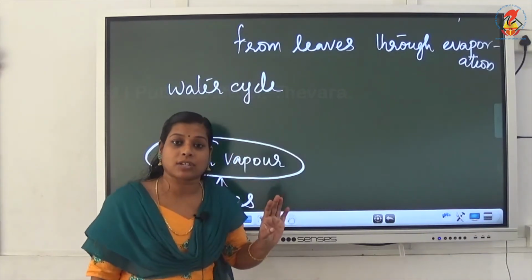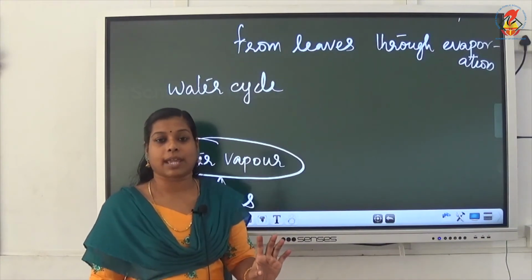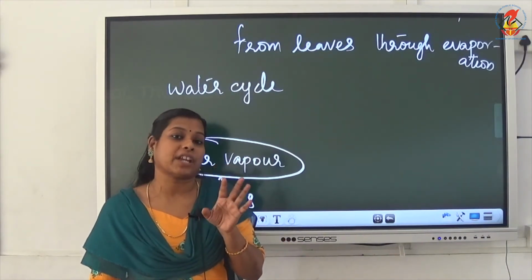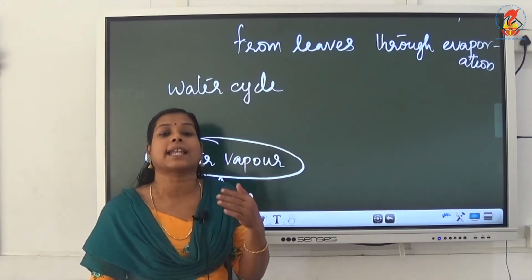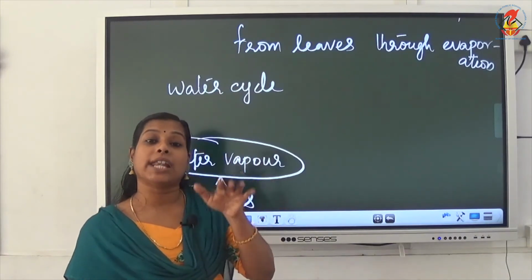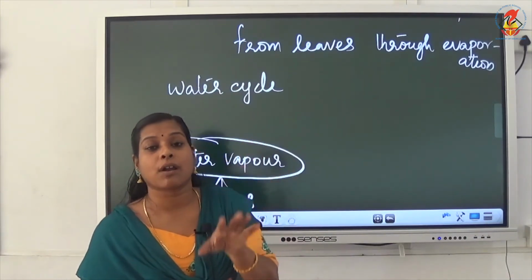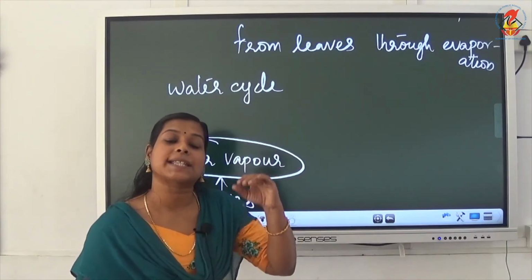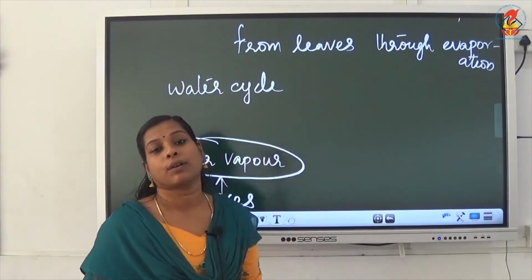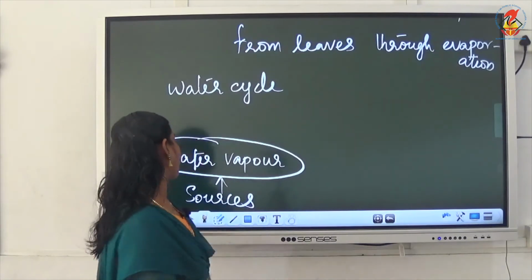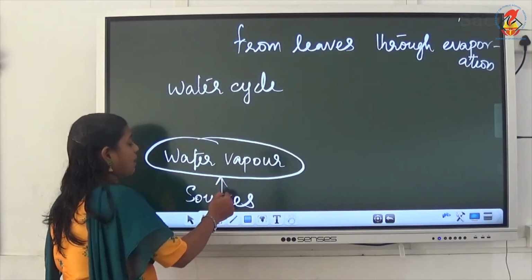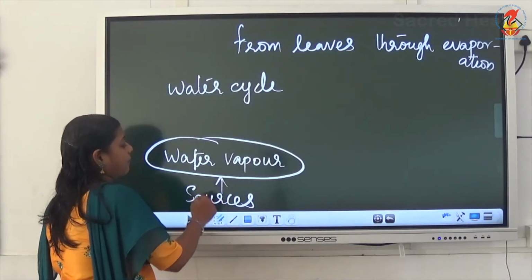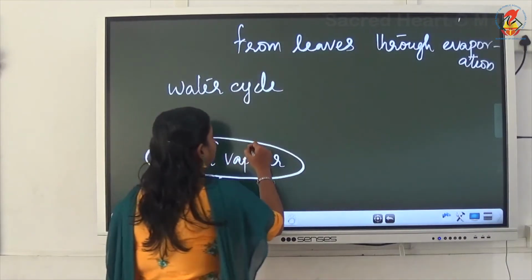transpiration and evaporation. Okay, you have studied in the separation chapter, when seawater is getting evaporated, only clean water will go and salt will remain there, right? So, from everywhere evaporation is happening, only clean water will go as vapor. So, through the process of transpiration and evaporation, water from different sources is going as water vapor.